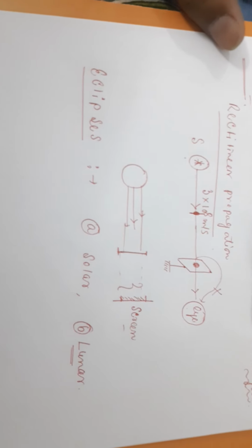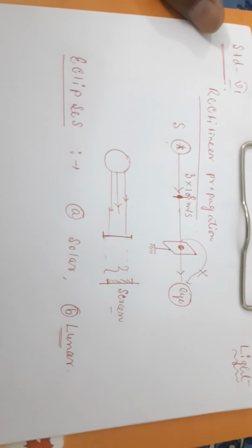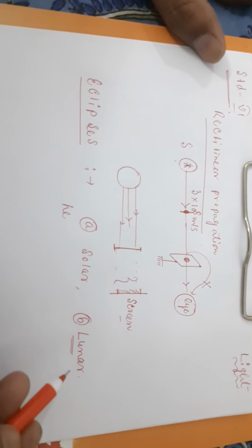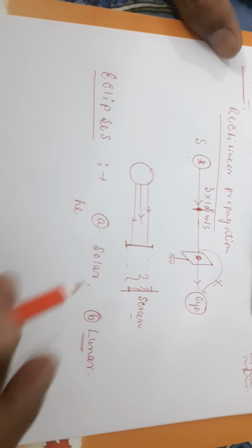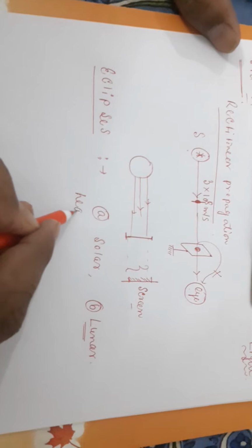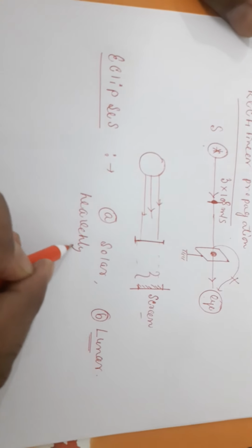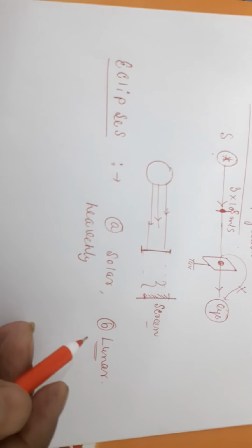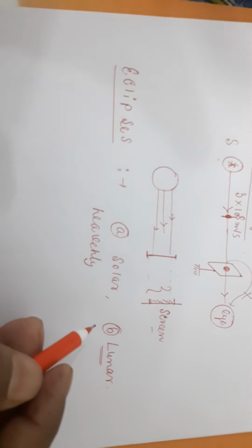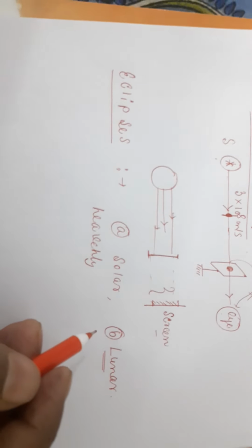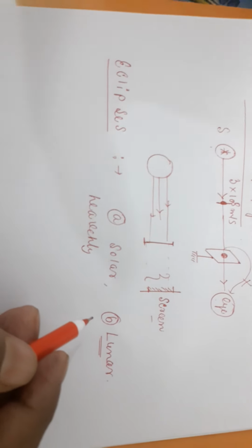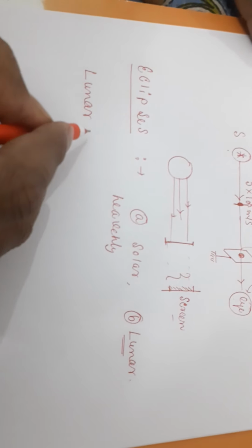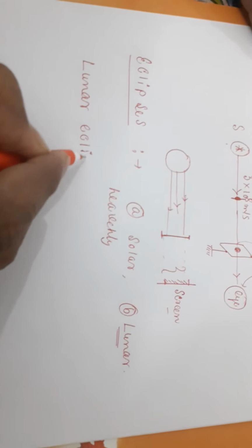So what is actually that? The hiding of one heavenly object behind another is called an eclipse. That means the sun or the moon, these are heavenly objects, and when they are behind another object, we won't be able to see them properly. So these objects are producing shadows, and we are getting the different types of eclipse. That is the concept. The first one in your syllabus is the lunar eclipse. So suppose you are talking about the lunar eclipse.